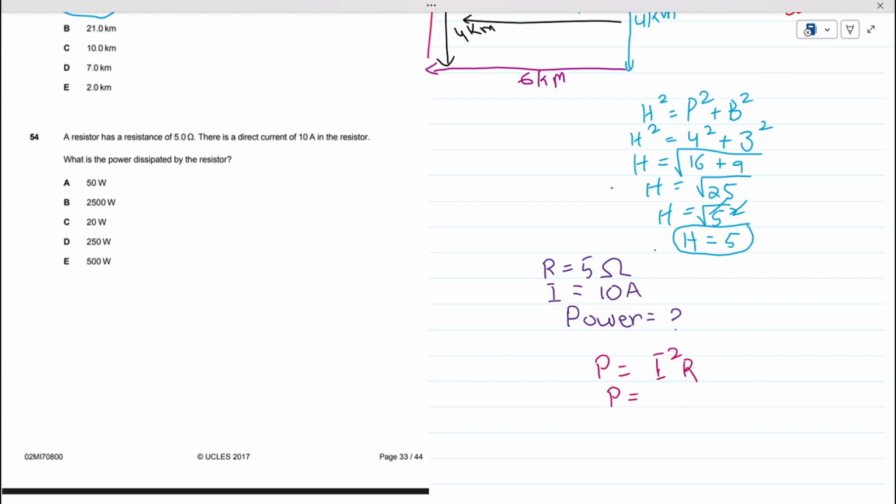So power equals, the current value we have is 10, so 10 square, and then the resistance value we have is 5. The square of 10 is 100, multiplied by 5. Power equals 100 times 5, which is 500. So 500 watt is the answer. 500 watt is the correct answer, which means E is the correct answer.